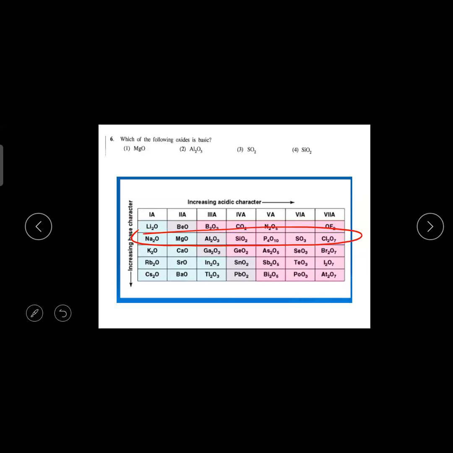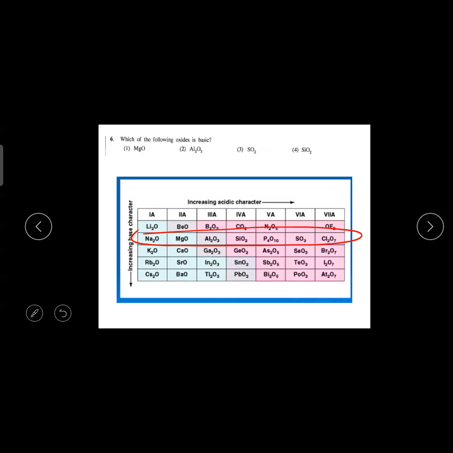But for group 4, you can't write 0, because group 4 can form from +4 to -4, anything. Mostly it forms covalent compounds, but you can't write 0. Only for group 8 elements can you write valency 0. Anyways, sodium oxide and magnesium oxide, can you see they have given in light blue, that is basic.